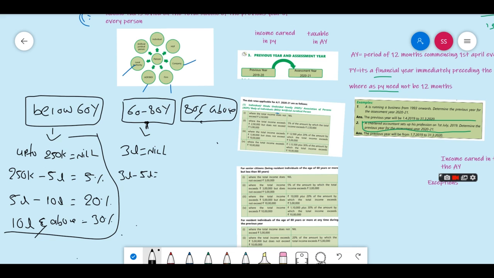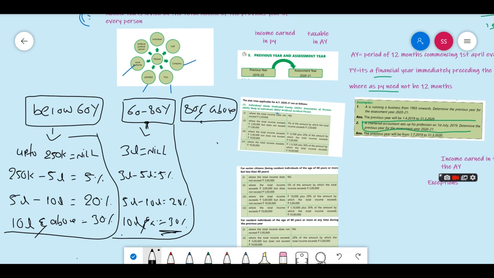Remaining are all same, 5 lakh to 10 lakh, 20%, and then 10 lakh and above, 30%.